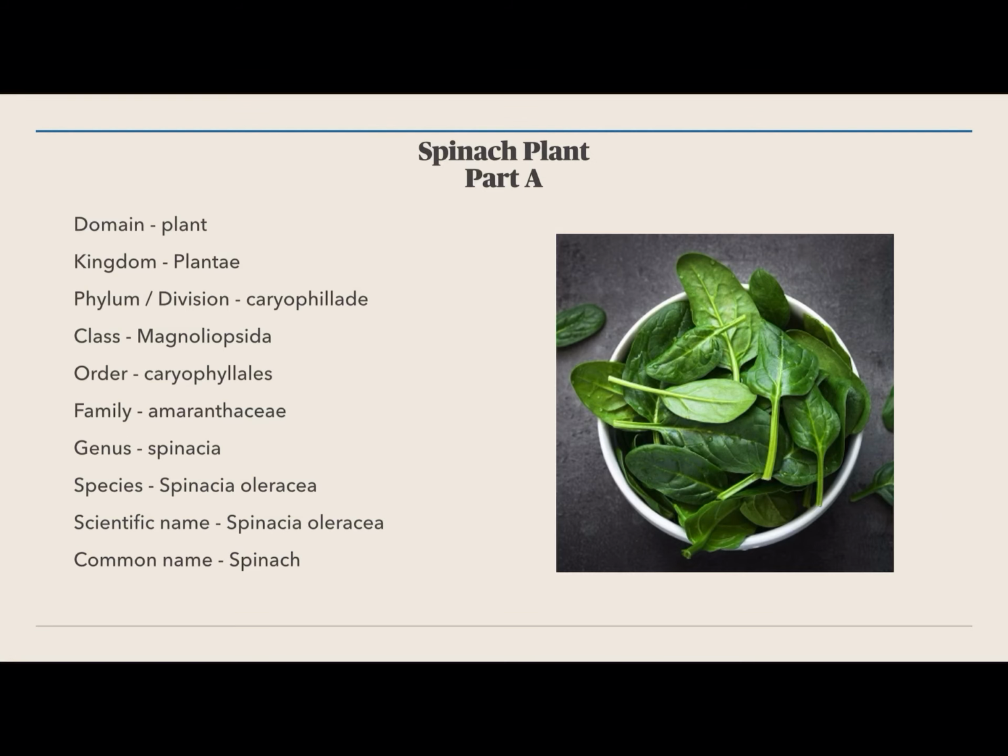So spinach plant, its domain is plant, kingdom is Plantae, phylum division would be Caryophyllidae, and class would be Magnoliopsida, order would be Caryophyllales, and family is Amaranthaceae, genus is Spinacia, and species is Spinacia oleracea, as well as its scientific name is Spinacia oleracea, but its common name is spinach.